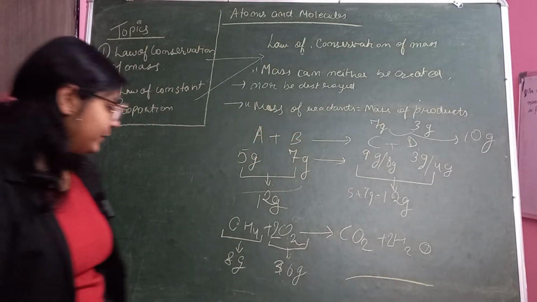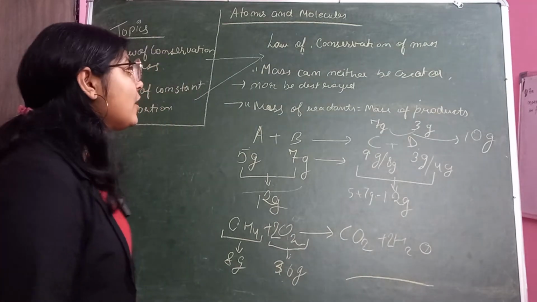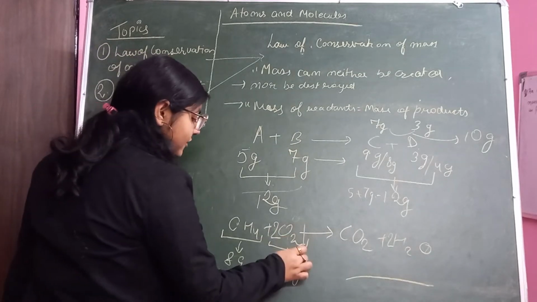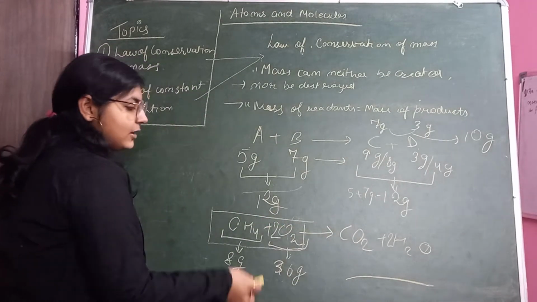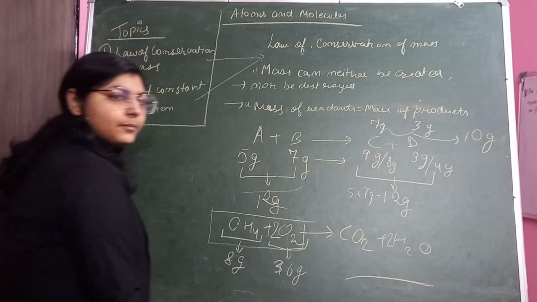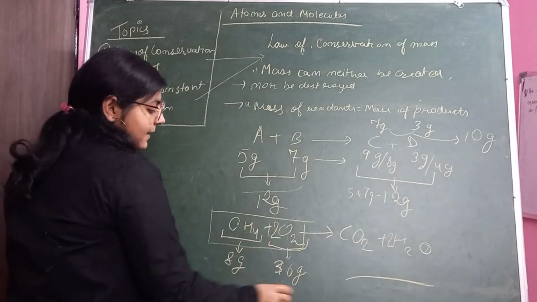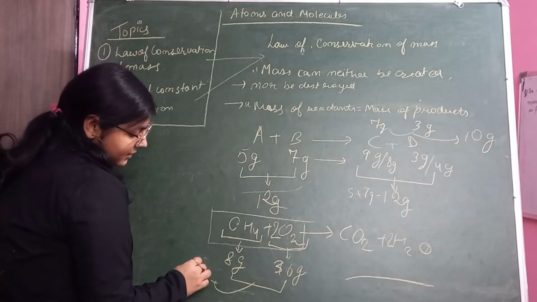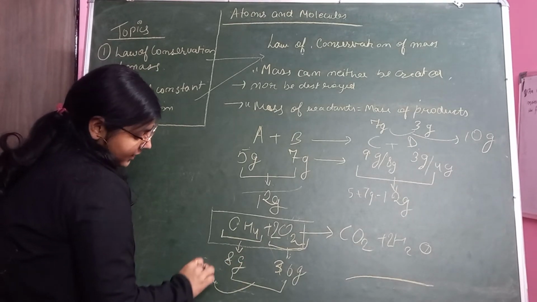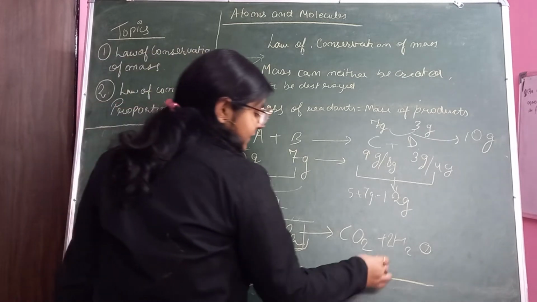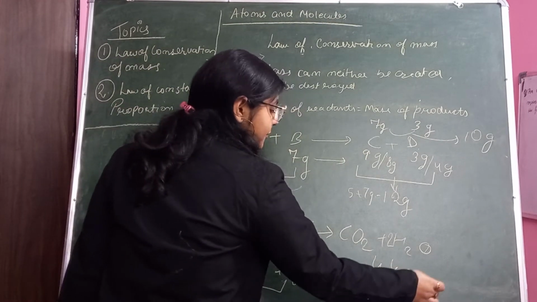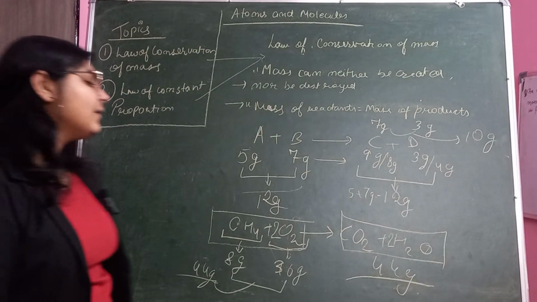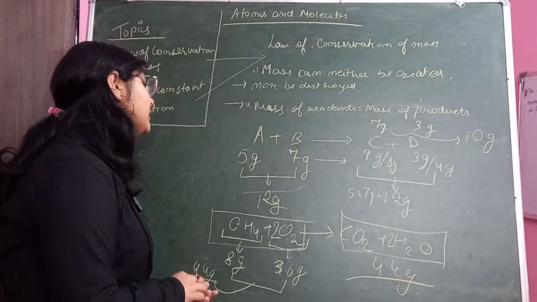mass of products formed? So very easy, because of law of conservation of mass, the mass of reactants, that means mass of these two elements, will be equal to the mass of the product, right? So these two combined masses are what? 36 plus 8, it is 44 grams. So the combined mass here will be 44 grams. So the sum of the mass of both the products will be 44 grams. This is what this law says.